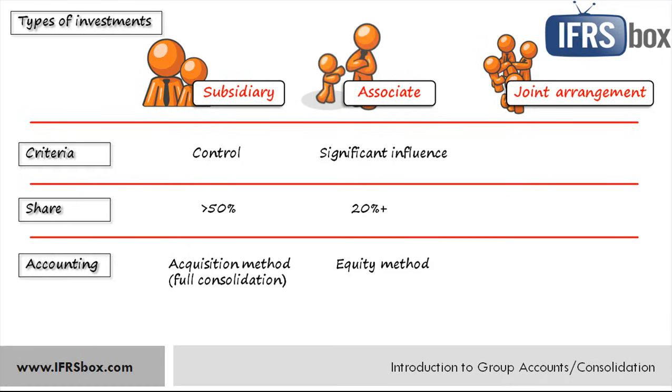Then there are joint arrangements, and these are a bit different because there's a joint control of two or more parties over some business or operation. Because the control is joint, it makes no sense to specify the amount of a share because it's equal. It can be 50% when there are two parties or 33% when there are three parties, or you can continue like that. The method of accounting for a joint arrangement depends on the type of joint arrangement because there could be joint ventures. In that case, you'll apply the equity method, or joint operations, and here the investor accounts for its share of assets, liabilities, revenues, and expenses of the joint operation.